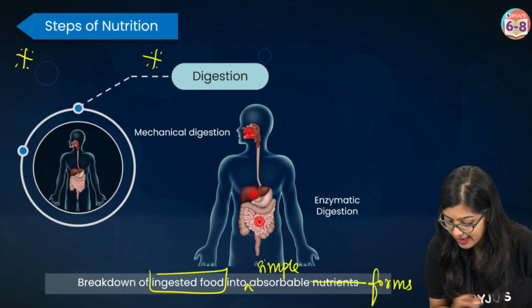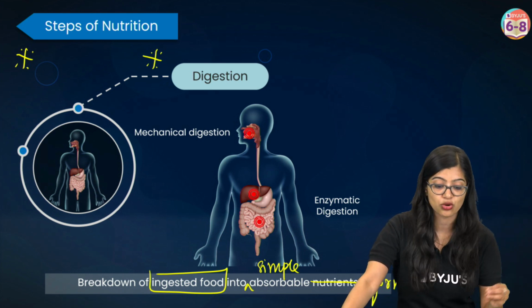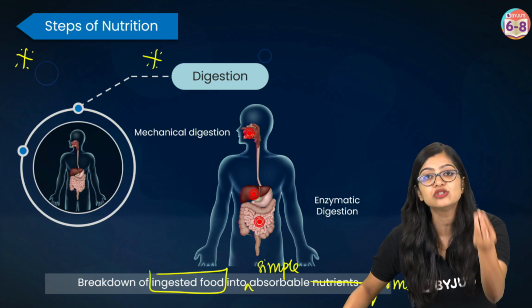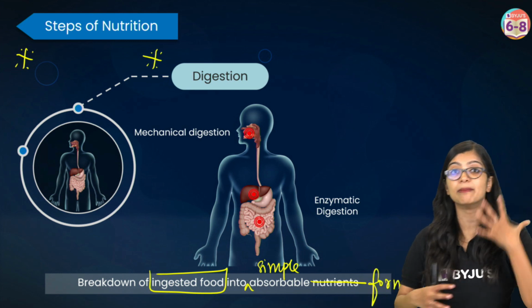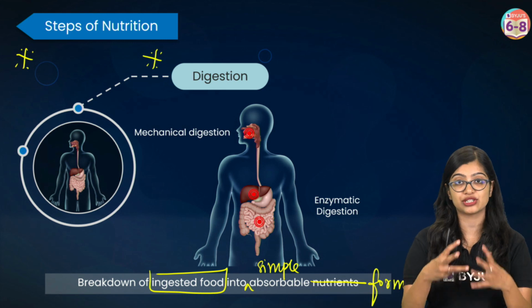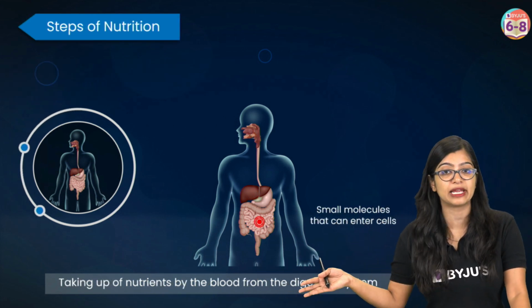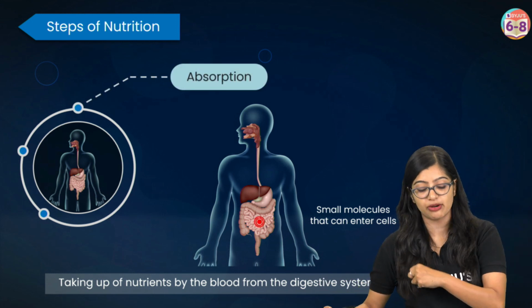I'm going to rewrite this more simply: digestion is defined as the breakdown of complex nutrients into simple soluble forms. It starts off in the mouth as well, and takes place across different parts of the digestive system. And finally, when digestion is fully complete, all your nutrients are broken down into simple soluble forms,